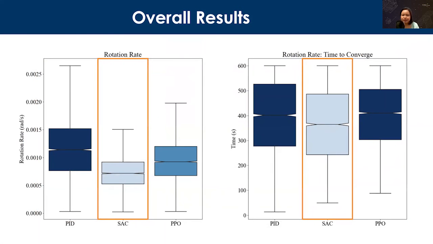For the rotation rates, SAC achieved the lowest rotation rate. It is also the fastest to converge. The results also show that the PID and PPO are comparable in terms of the time the rotation rate reaches its minimum. Please check our paper for more details on our results.